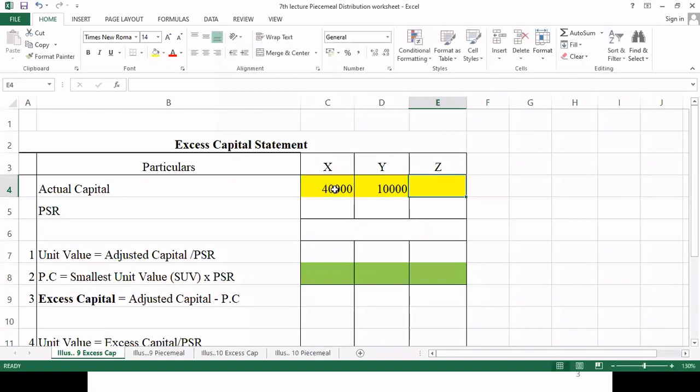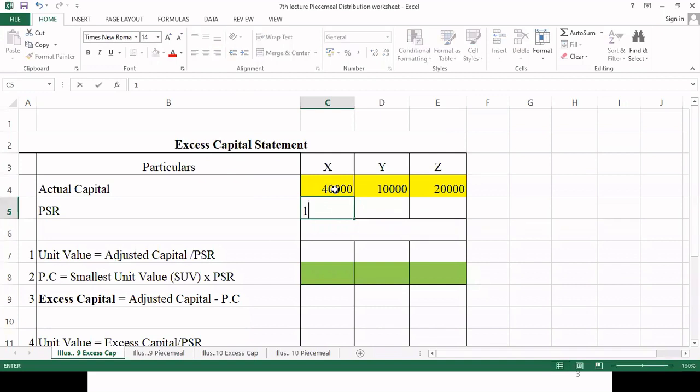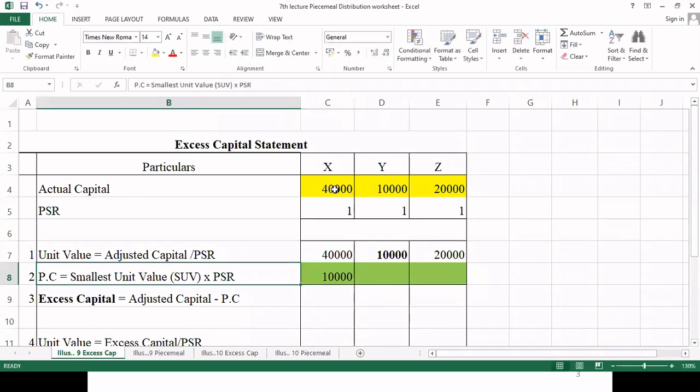10,000. Can anybody from your side tell me what is the partners' PSR ratio? See the problem. In the problem, PSR is not given, so it will be equal. Equal, very good. So 1:1:1. So now we are going to calculate the unit 1. For X, it will be 40,000, 10,000, and 20,000. So 10,000 is the smallest unit, so it will be taken as 10,000 for all.